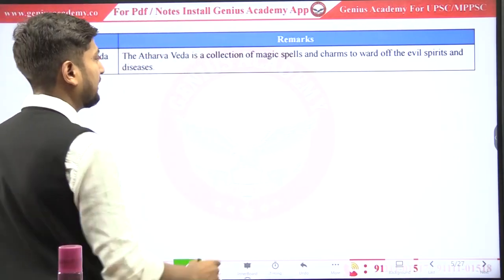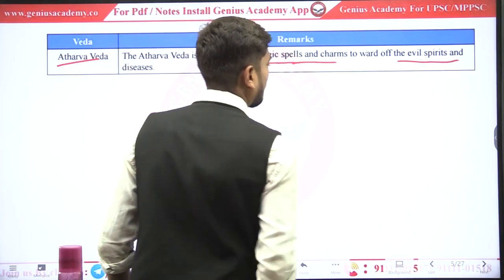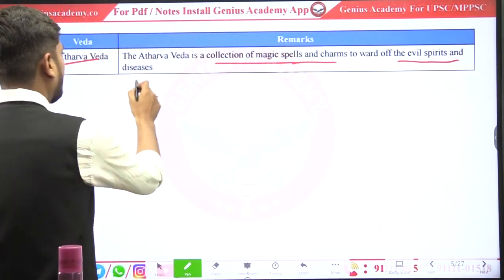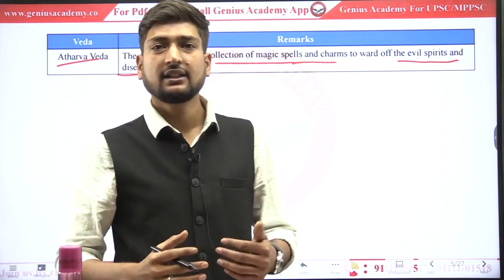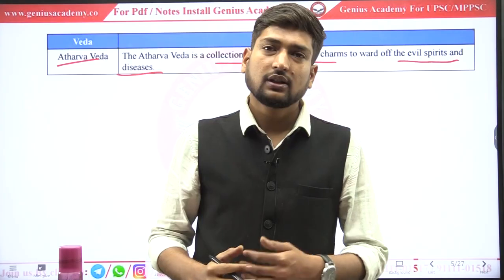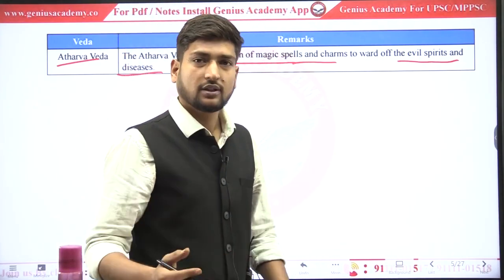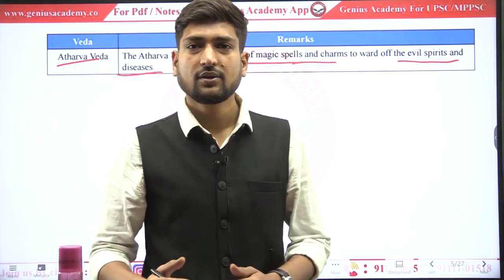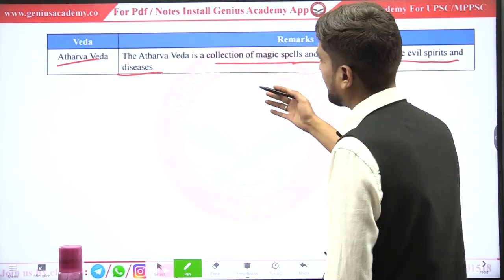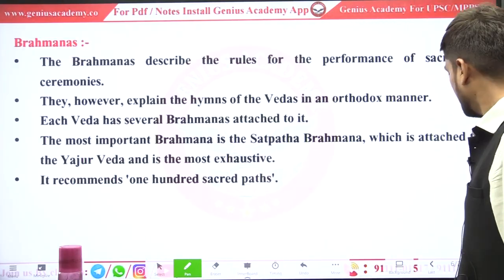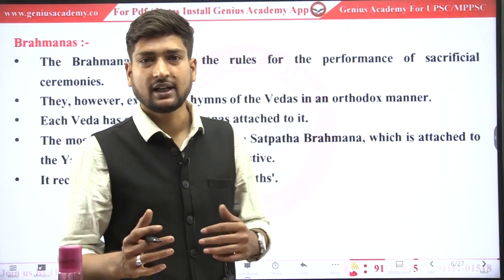Atharvaved. Atharvaved is the collection of magical spells and charms against evil spirits and diseases. Today we say disease, epidemic, so they had their own magical spells in order to cure themselves from those types of diseases. So Atharvaved contains those magical spells. So now we will see the Brahmanas.